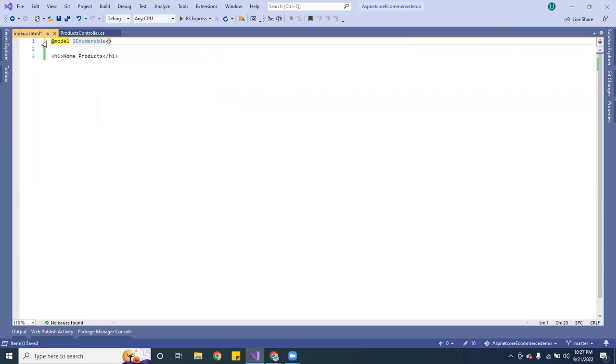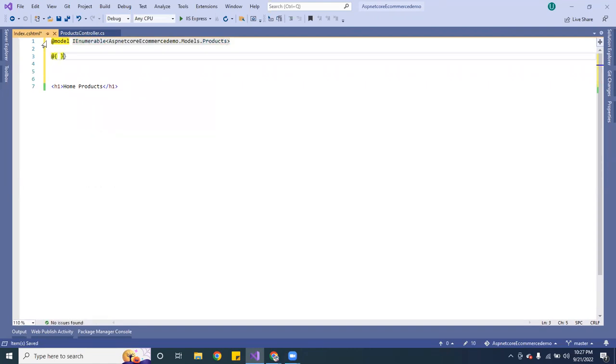And here we're going to do the name of the application, which mine is called e-commerce models, and then products. So now we can access the models inside this HTML page.